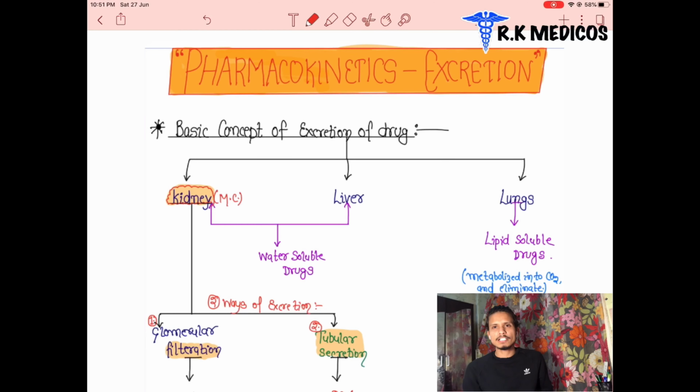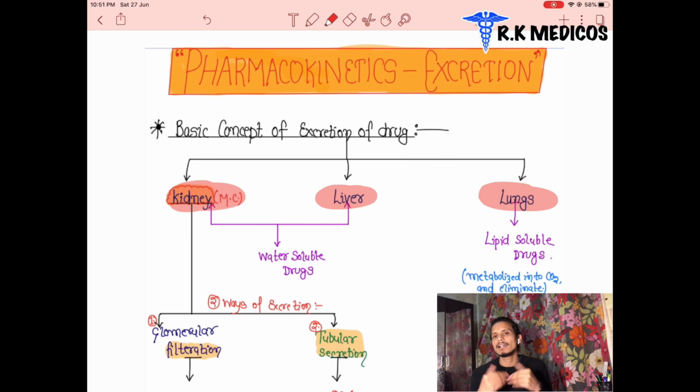Now we are going to discuss the excretion of the drug. What is the excretion of the drug? Basically, after conjugation, the drug gets ionized into a conjugated form. These are negatively charged and are not lipid soluble. They are insoluble in lipid and water soluble. Then they get excreted. That is the excretion of the drug.